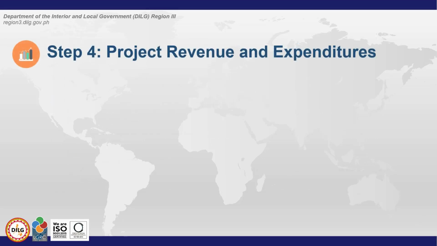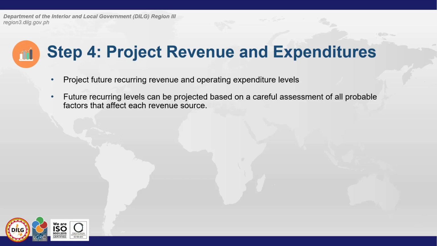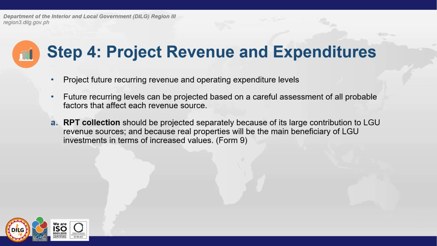Let's move on to step 4, project revenue and expenditures. Project future recurring revenue and operating expenditure levels. Future recurring levels can be projected based on a careful assessment of all probable factors that affect each revenue source. RPT collection, or real property tax collection, should be projected separately because of its large contribution to LGU revenue sources, and because real properties will be the main beneficiary of LGU investments in terms of increased values.